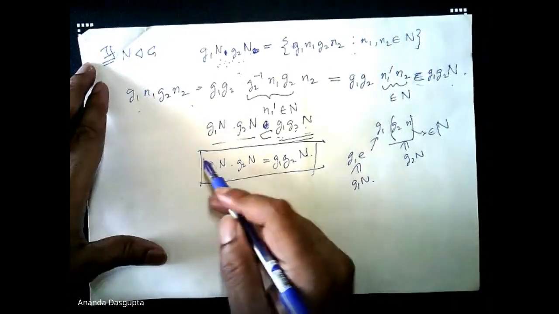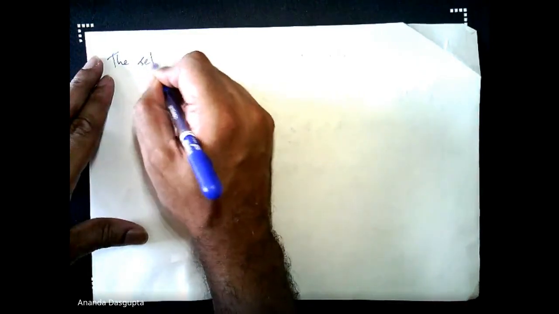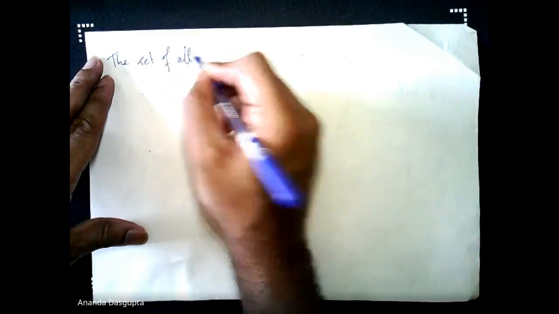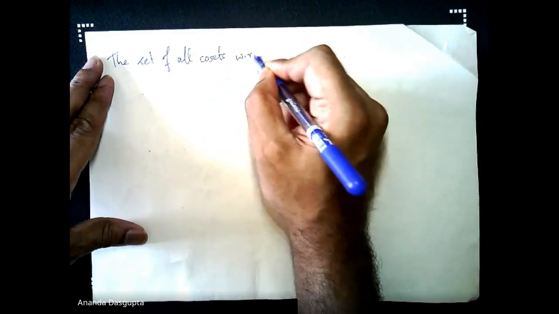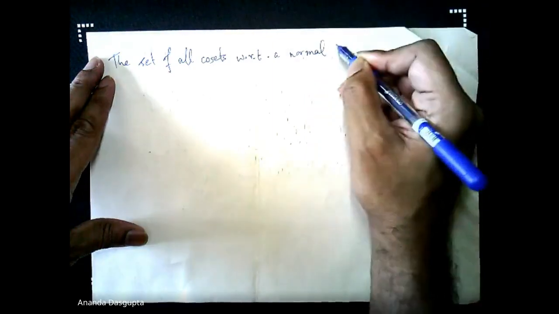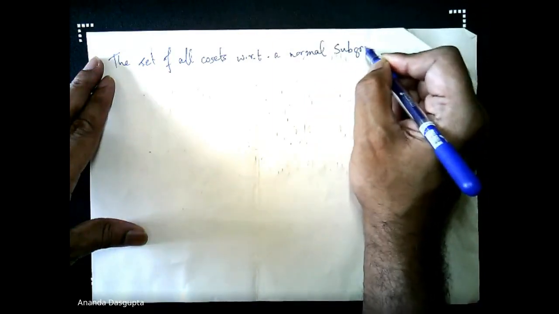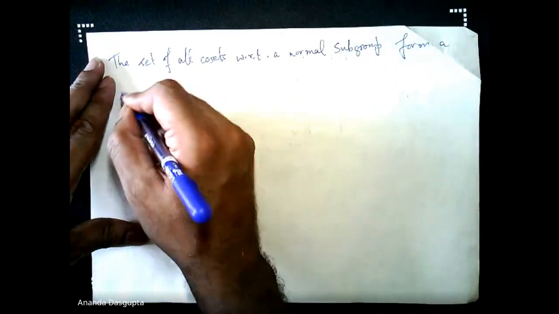And with this particular rule, to show that this is a group, the set of all cosets of a normal subgroup form a group of their own.